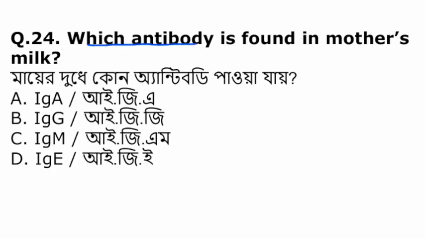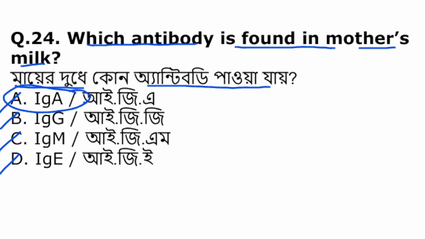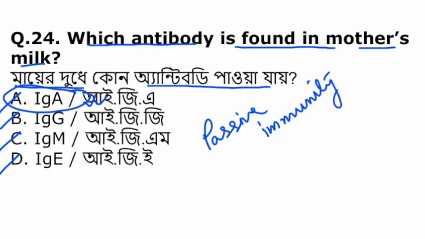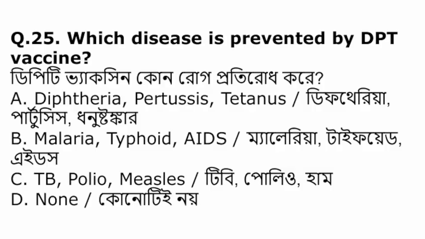Which antibody is found in mother's milk? IgA, IgG, IgM, IgE. So IgA is predominantly found in mother's milk that provides passive immunity to the baby.